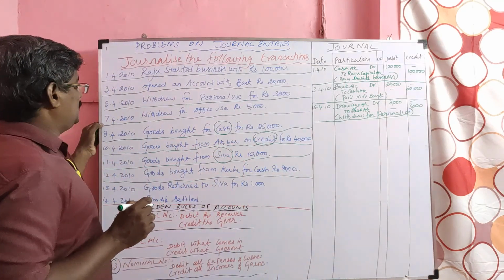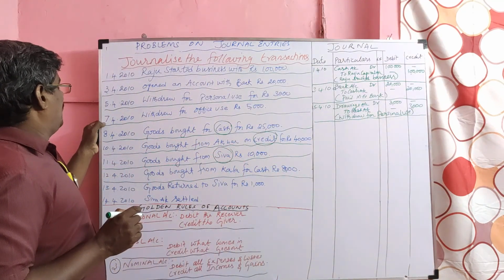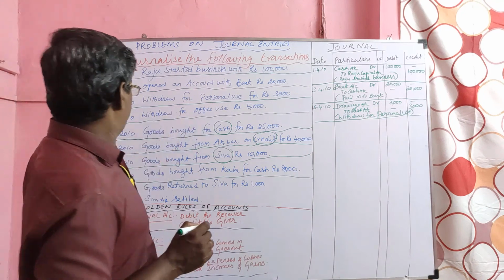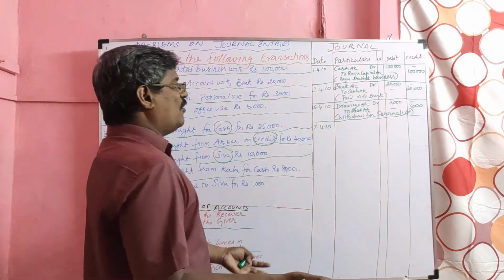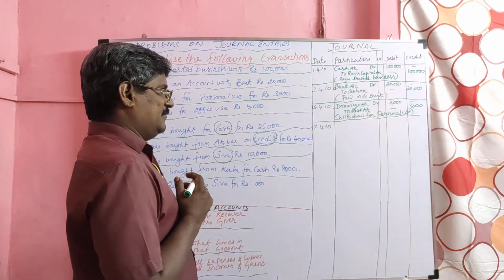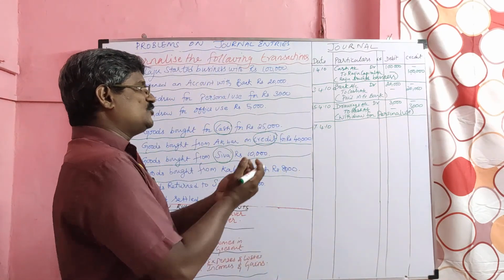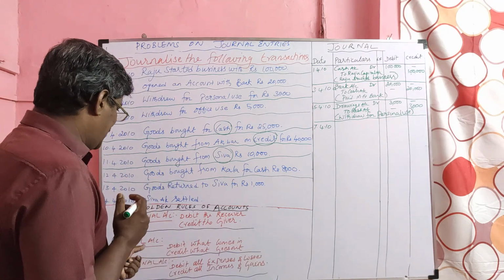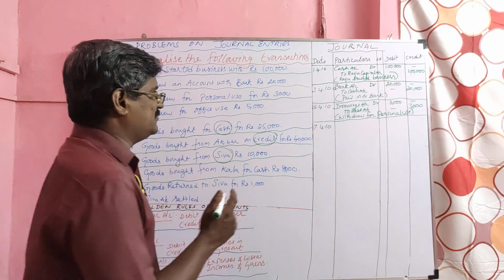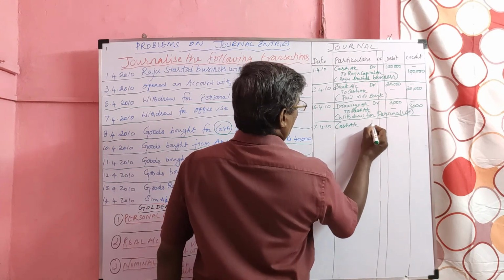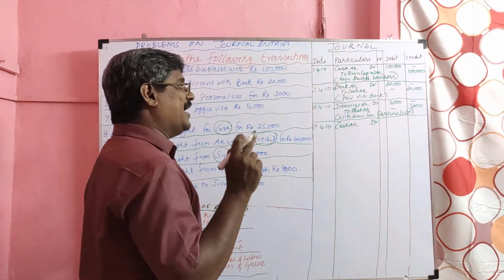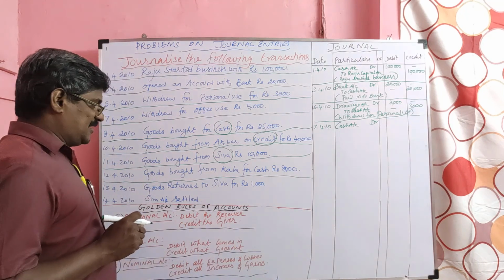Next, 4th transaction. On 7th, withdrew for office use. For office use purposes, we are taking money. So from the viewpoint of business, what is coming in? Cash is coming in. Cash belongs to a real account. Debit what comes in, so cash should be debited. From where are we taking money? From bank. Bank is a personal account.